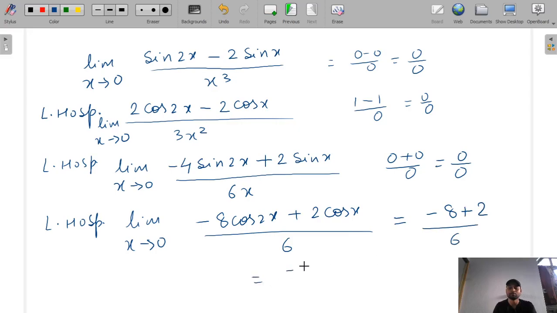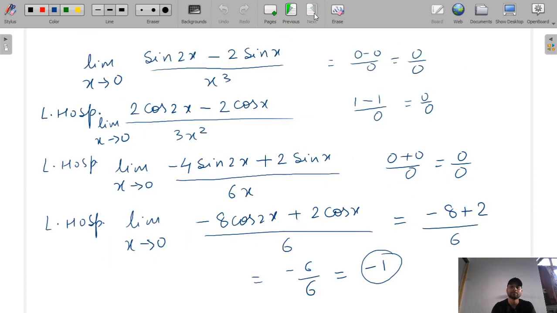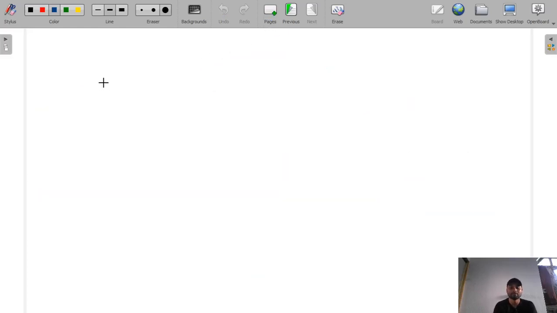This is equal to minus 6 by 6, and we got the answer finally as minus 1. So, you saw how to solve this question. First, for finding the value of a, we will make it in the form of indeterminate form 0 by 0. So, it will be a plus 2 is equal to 0, a is equal to minus 2. Then we will keep the value of a here, and we applied L'Hospital rule till we got the finite value in this step. So, this question came in the previous year GATE.